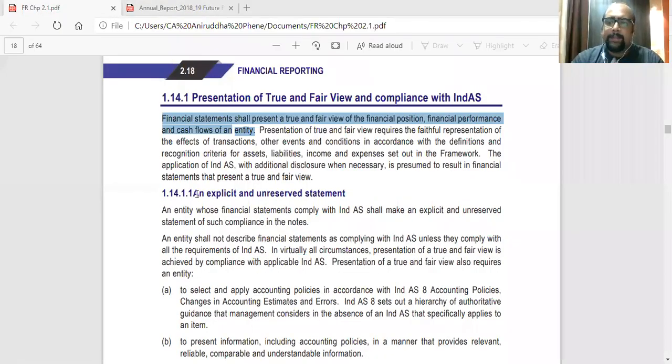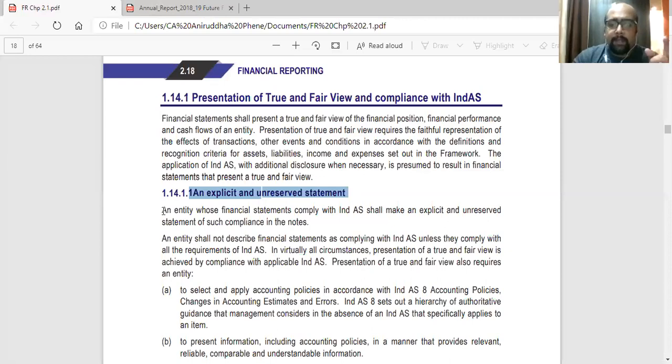Now in this there is a sub point called an explicit and unreserved statement. So basically in the notes, the management is expected to make a statement saying that we have complied with all the requirements of the Ind AS. If they have not complied, then don't add this statement.